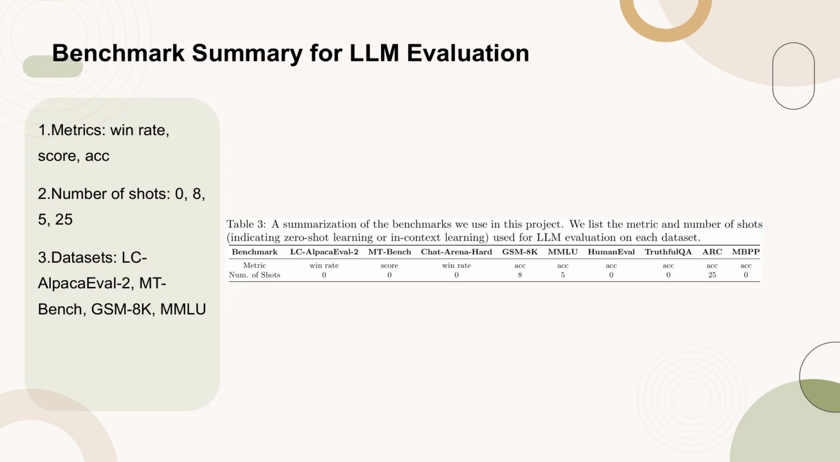Table 3 provides a summary of the benchmarks used in this project for evaluating large language models, LLMs. It lists the metrics and the number of shots, which indicate whether the evaluation is zero-shot learning or in-context learning. The benchmarks include datasets such as LC Alpaca Eval 2, MTBench, GSM8K, and MMLU, with metrics like win rate, score, and accuracy, ACC, being used. The number of shots varies, with examples being 0 for zero-shot learning and 25 for in-context learning. This table is crucial for understanding the evaluation methods and their implications for LLM performance.